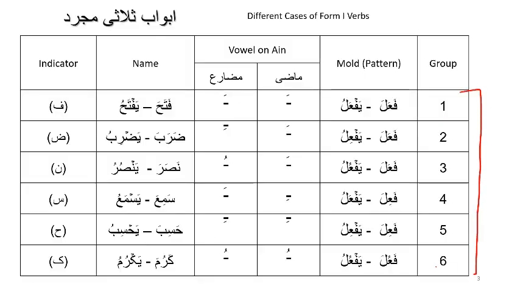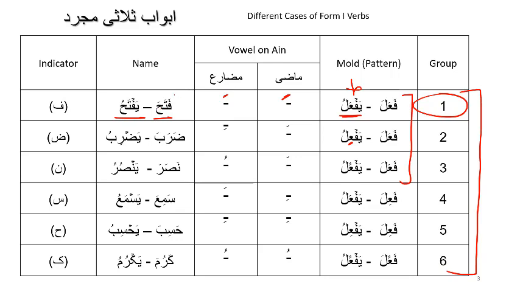These are the 6 combinations that we need to know because these are the combinations that show up in the Quran. The first 3 combinations have a fatha on the ain letter, and then with group 1 we have a fatha on the ain letter for fail mudare. Then with group 2 we have a kasra on the ain letter, and group 3 we have a dhamma on the ain letter. An example of group 1 where we have both fatha and fatha is fataha yaftahu.